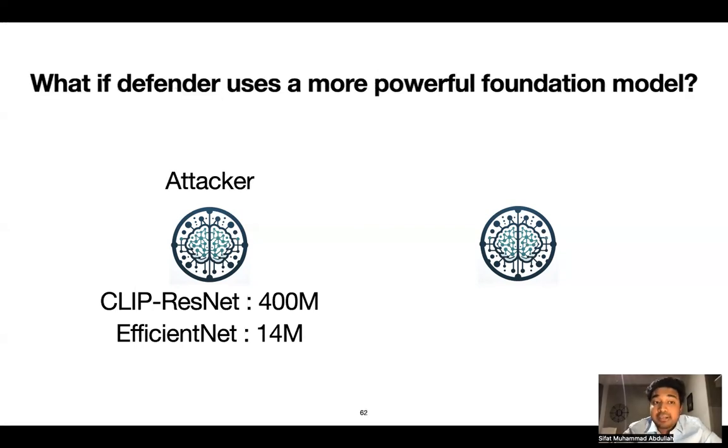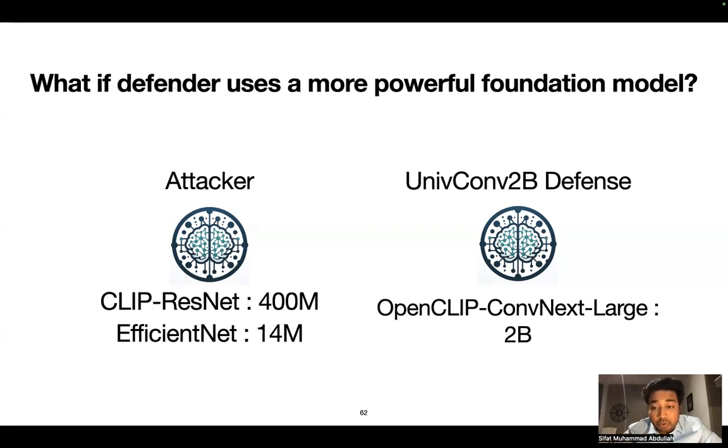Now, what if the defender uses a more powerful foundation model? So we upgrade our UnifCLIP defense and call it the UnifConf2B defense and change CLIP-ViT to a new foundation model called the OpenCLIP ConvNeXt large model, which is trained on 2 billion images.